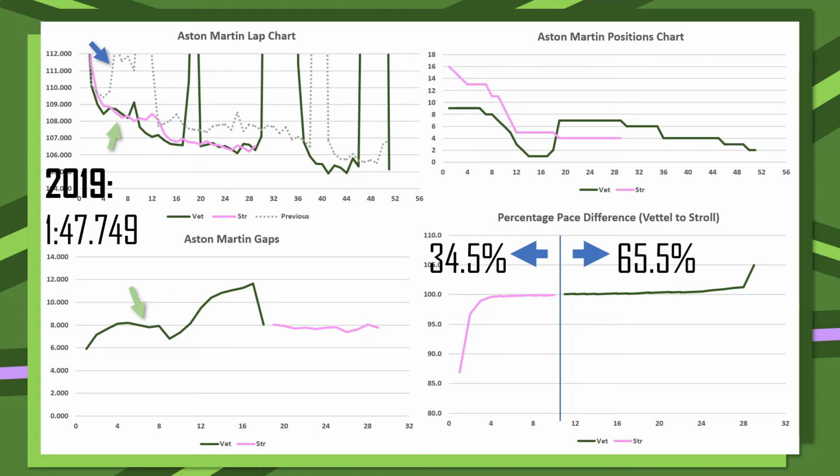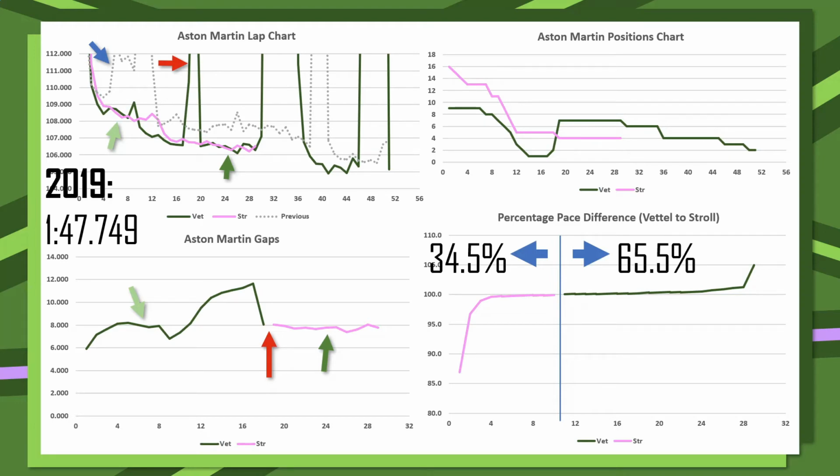But bear in mind, Vettel is on the soft compound of tyre and Lance Stroll is on the hard compound of tyre, and Pirelli predicted a 1.4 second pace gap between the two compounds. We then have the pit stop here for Sebastian Vettel, where Lance Stroll does actually get back past, and then they are exceptionally even. Sebastian can't take advantage of his new hard compound of tyres, and the gap stays at 8 seconds until Lance Stroll's retirement.